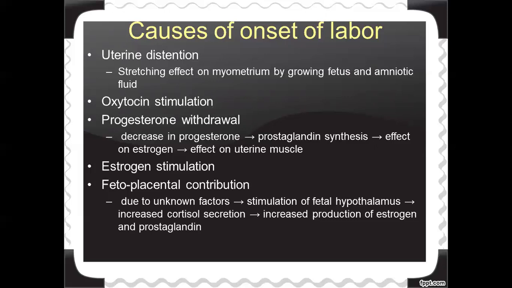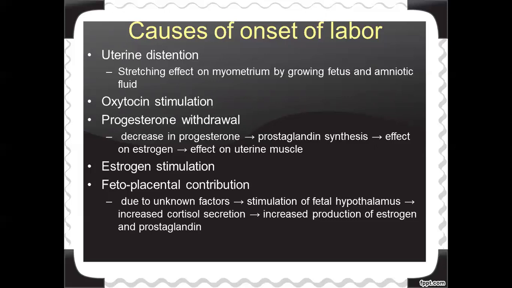Whenever myometrium, so everybody knows myometrium means it consists of smooth muscles. That muscle layer will stretch out completely by the growing fetus, and because of the stress from the amniotic fluid.